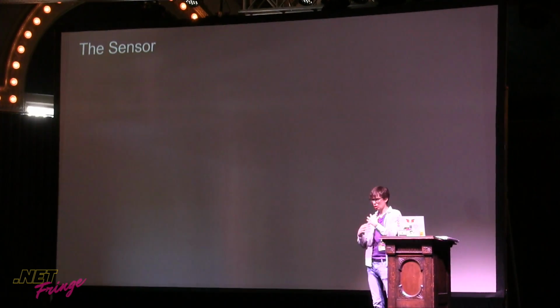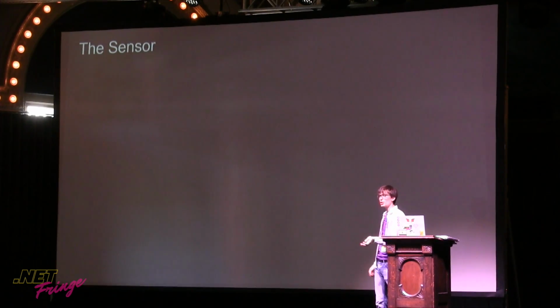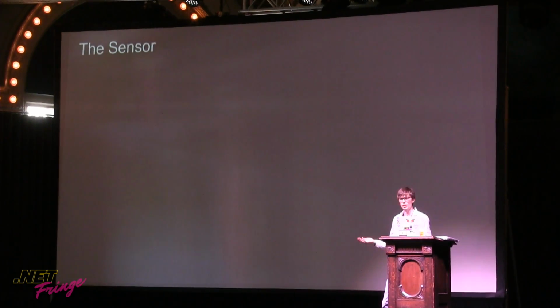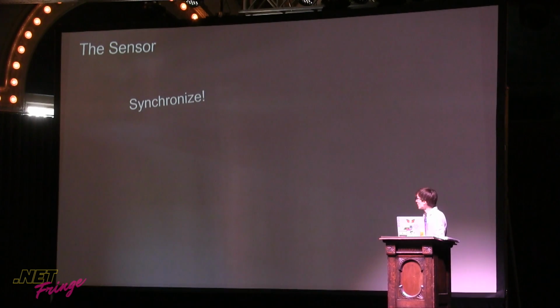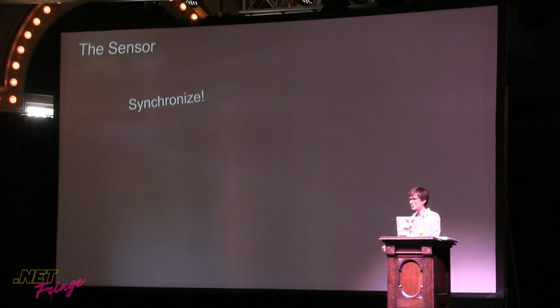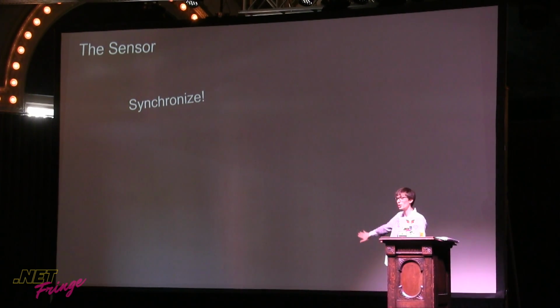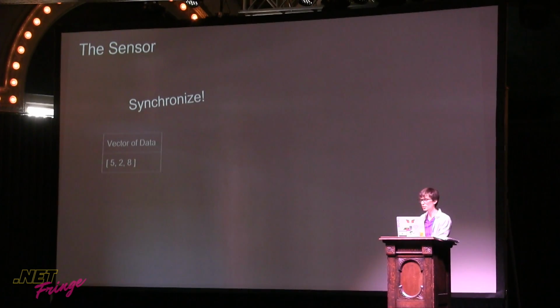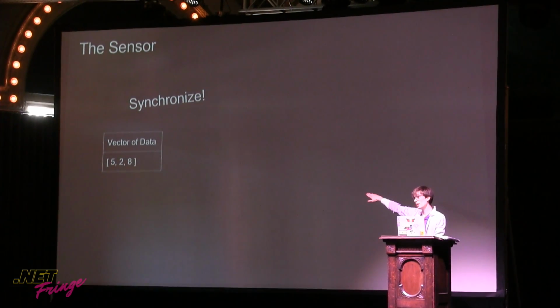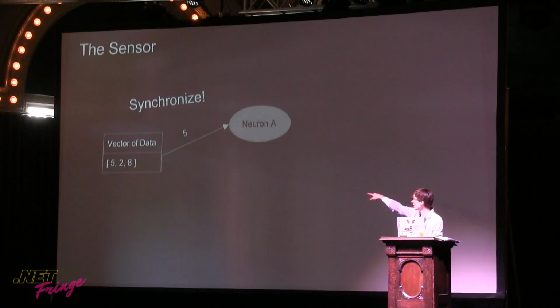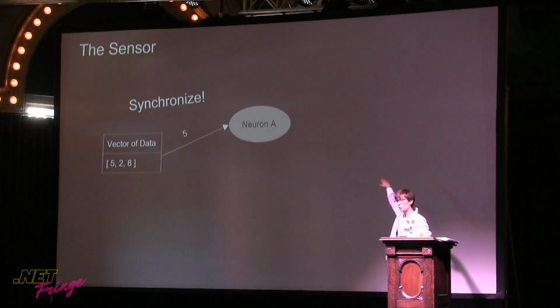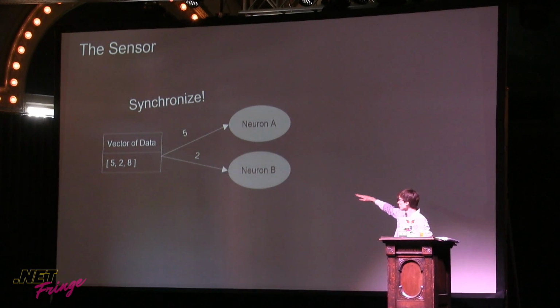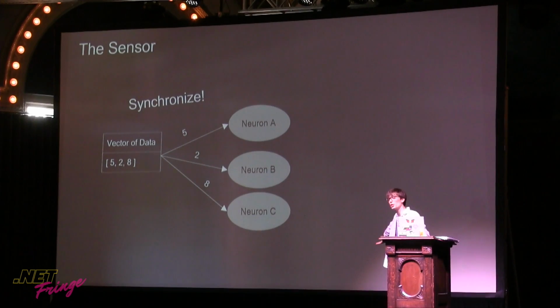So besides that, there are a whole bunch of neurons, but how do these neurons actually get values? They get values from sensors, things like eyeballs. And a sensor has one job, to synchronize. Whenever we synchronize all of our sensors, they pull in sensory data and push it across the neural network. And this looks like this, where we have a vector of data, and we take the first piece of data from that vector and send it to the first neuron. Take a second piece, second neuron, and third piece to the third neuron.